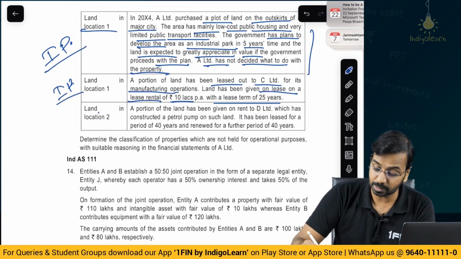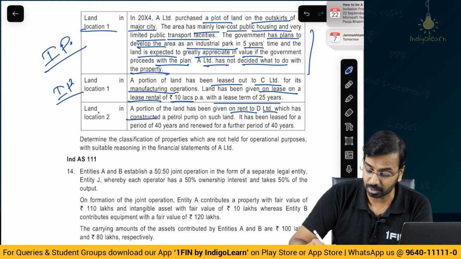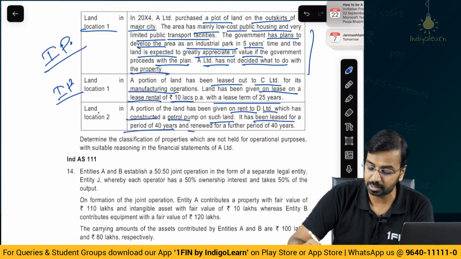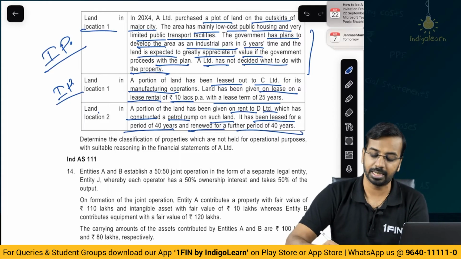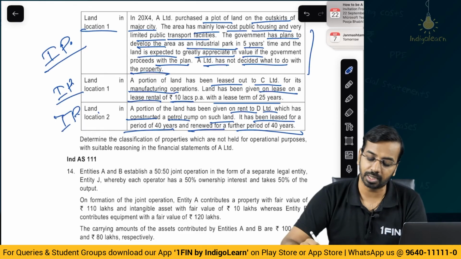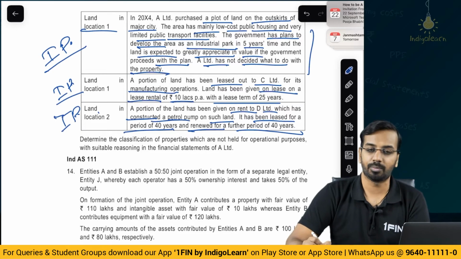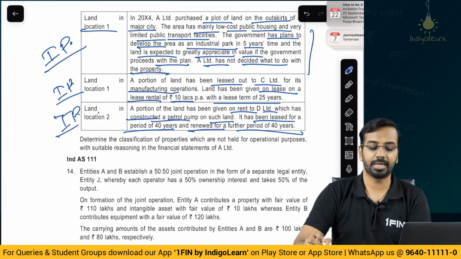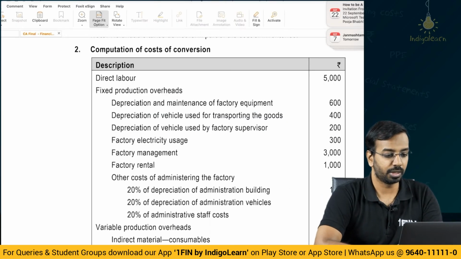A portion of land has been given on rent to D Limited, which has constructed a petrol pump on such land. It has been leased for a period of 40 years and renewed for a further period of 40 years. Again, this also is investment property. What they do on the land is a very different thing, because D Limited has constructed the pump, we have not constructed the pump, so this again is an investment property. So let us see.